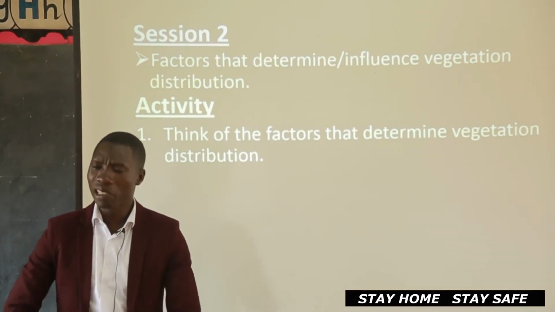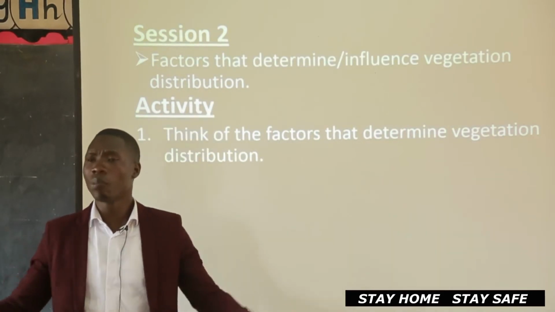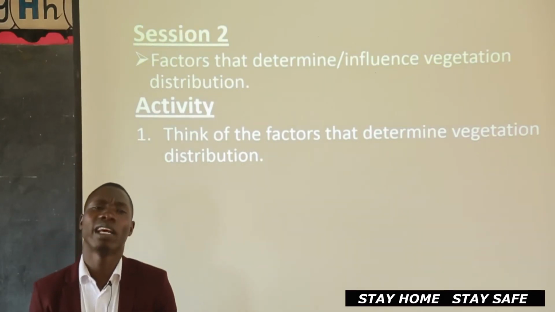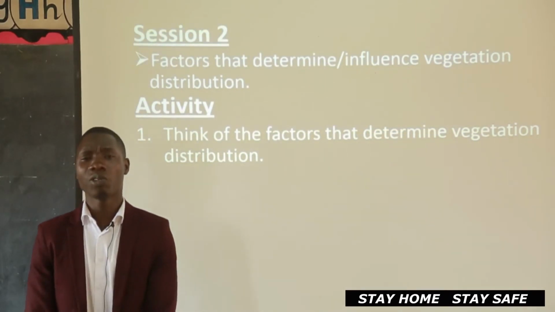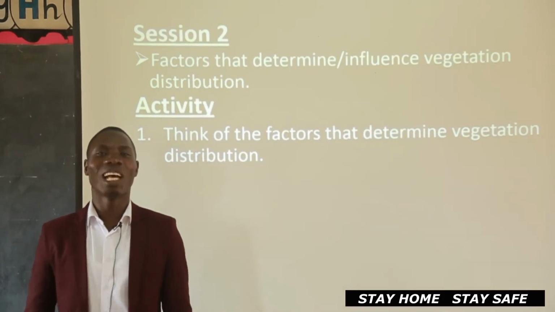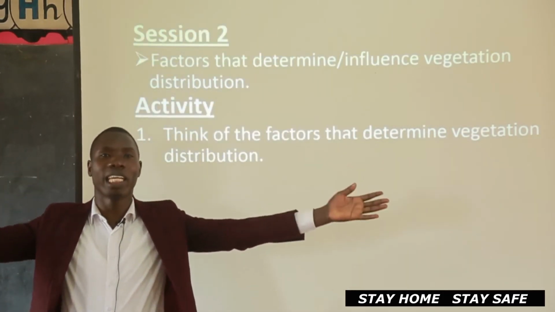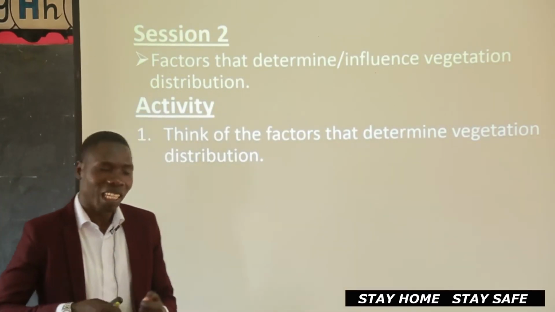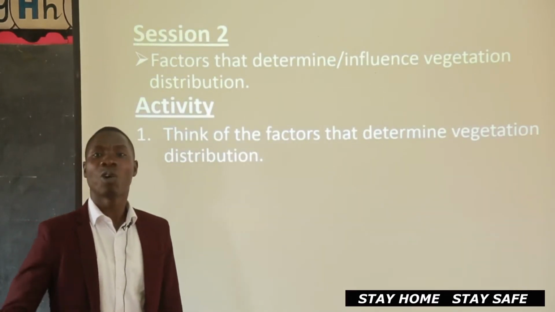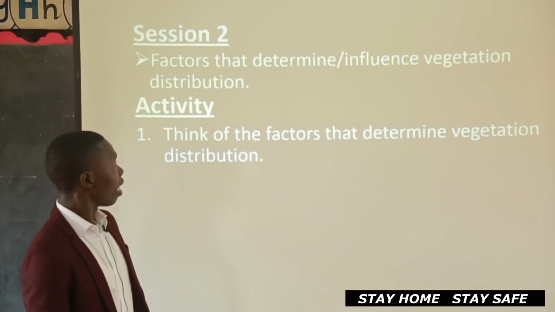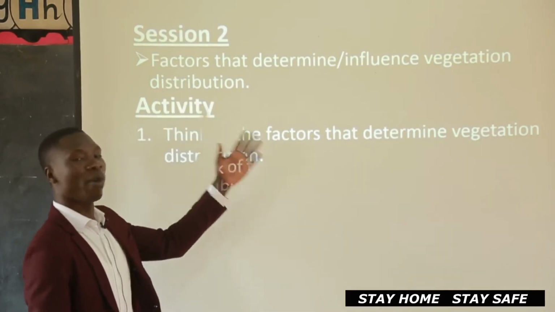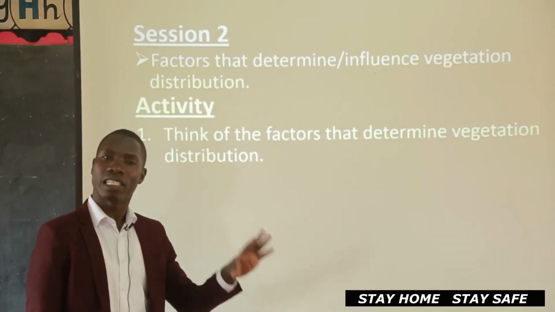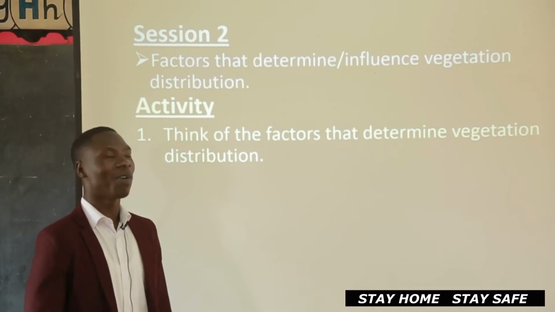Like you find this place, the plants look so healthy, look so beautiful, look so good, but then you go to another place, you find trees when they are very short like this, as if they don't want to grow tall. Even you find some places, the trees are too big and too tall. What brings about that? They are the factors that influence. To influence actually is to cause change. Are we there? We can use the words like determine, influence, affect. Which factors cause changes in vegetation of places? They are the ones we are going to see here.